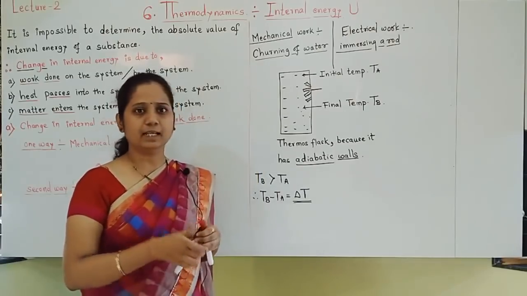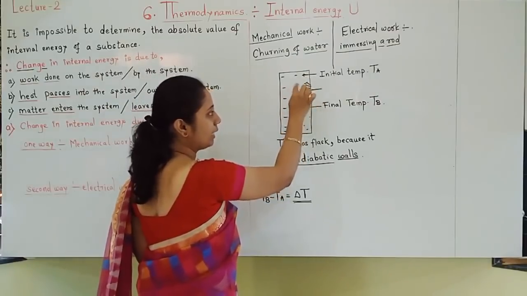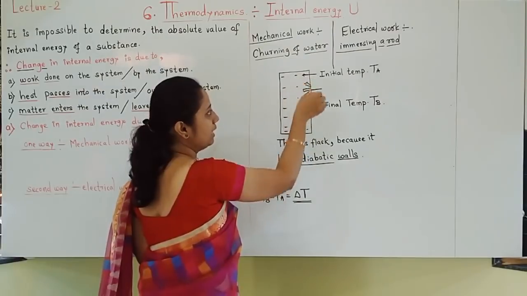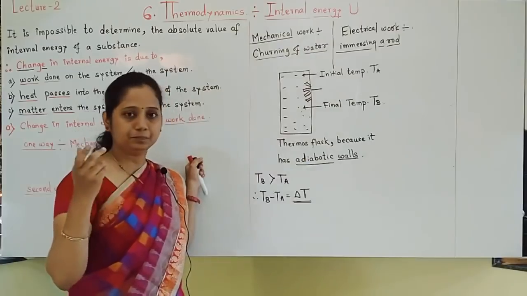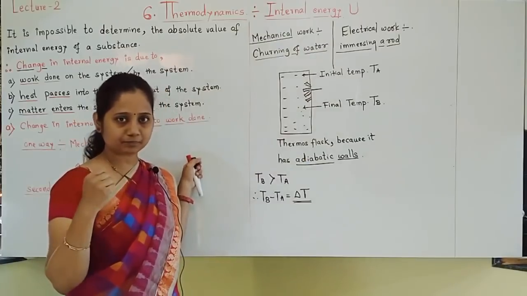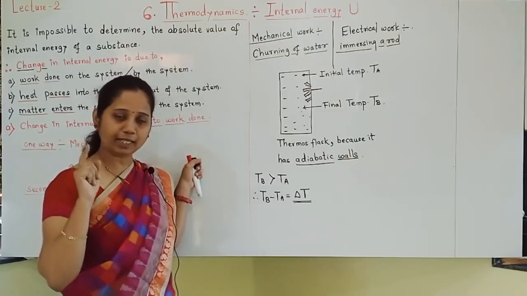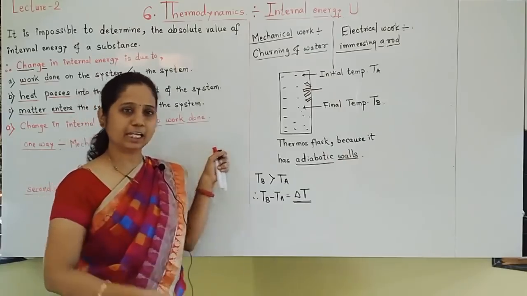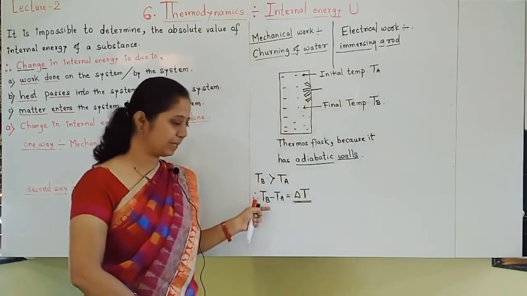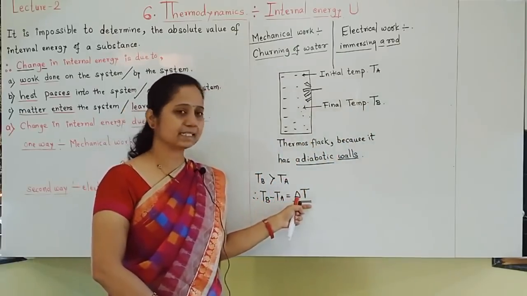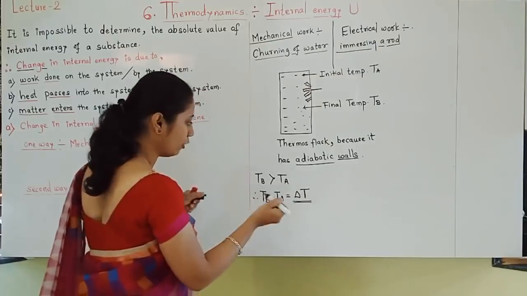How is electrical work done? A rod is immersed. For example, the same system is there. Instead of the rotating paddles arrangement, we will immerse a rod in it, connect it to an electrical circuit and pass the current. If we pass the current, the temperature of water increases. So in electrical work also, initial temperature TA, final temperature TB, difference in temperature TB minus TA, that is delta T.